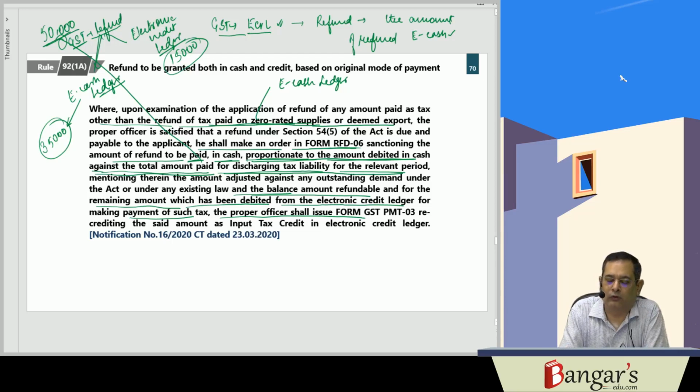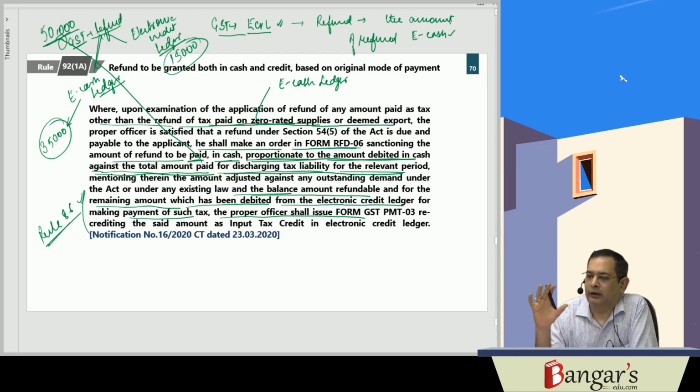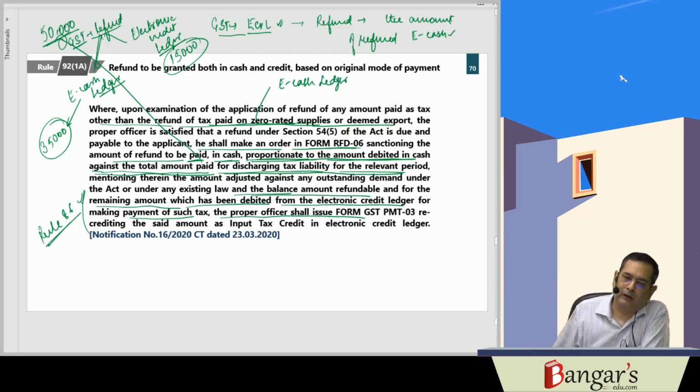So consequentially, in Rule 86 also, they have provided that if any amount is refunded, the same will be credited where? In the electronic credit ledger. If tax has been paid through the credit ledger, then the amount will be credited in the electronic credit ledger. If tax has been paid through the cash ledger, then the amount will be credited in the cash ledger. Refund amount will be credited in the cash ledger. So fundamentally, refund is to be granted in cash and credit based on the original mode of payment. This has been provided in Rule 92(1)(a).